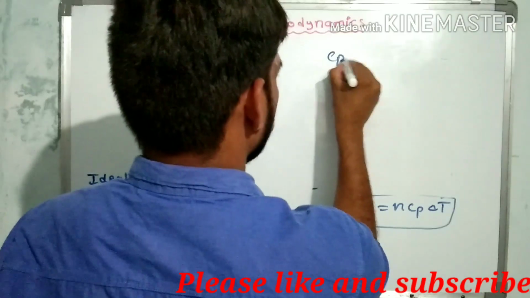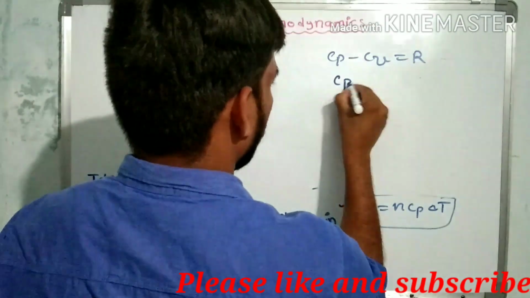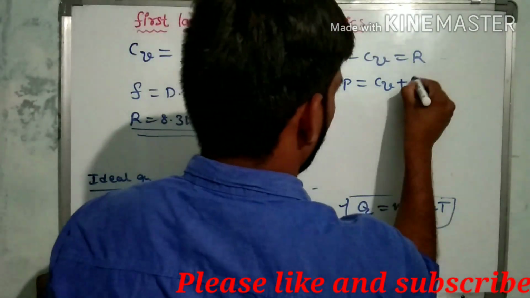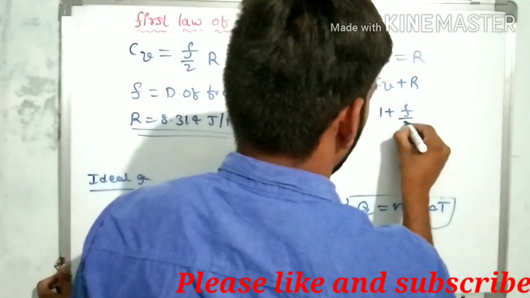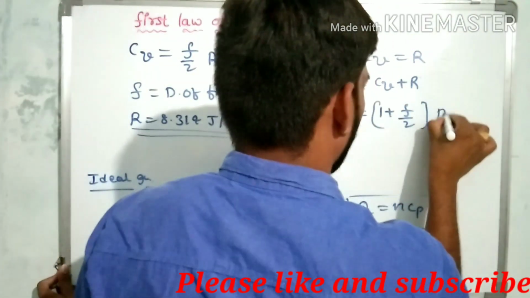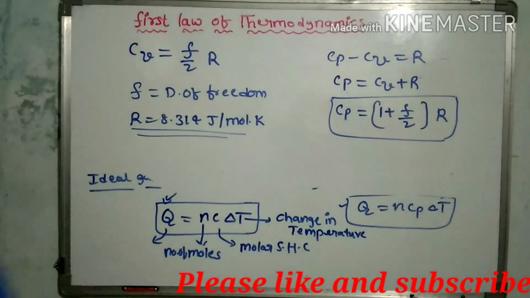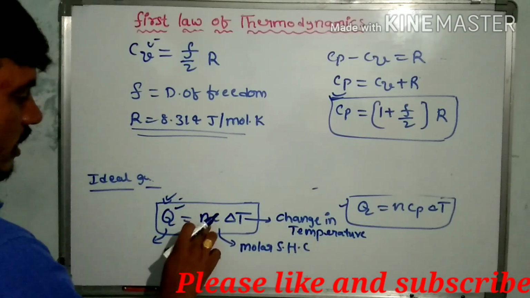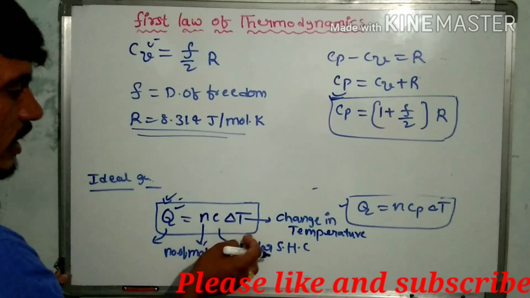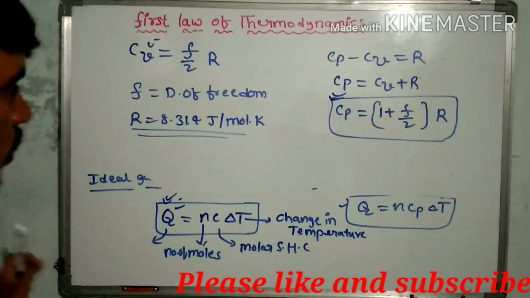Cp minus Cv is equal to R, and Cp is equal to Cv plus R. It means Cp is equal to 1 plus F by 2 into R. This is the calculation of Cp and this is the calculation of Cv. After this you can calculate the heat: n means the number of moles, delta T is equal to change in temperature. This is the heat, and the next one is the work.